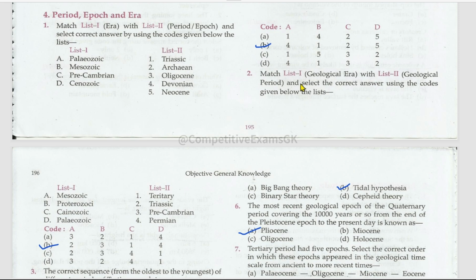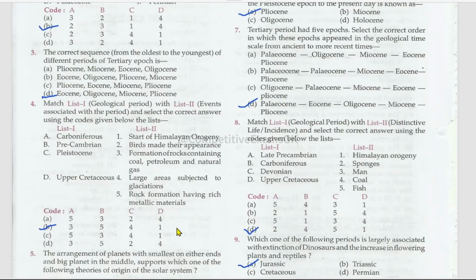And another matching, list 1 is the geological era and list 2 is the geological period. Mesozoic era, which is Triassic period. Proterozoic era, which is Precambrian period. Cainozoic era, which is Tertiary period. Paleozoic era, which is Permian period.